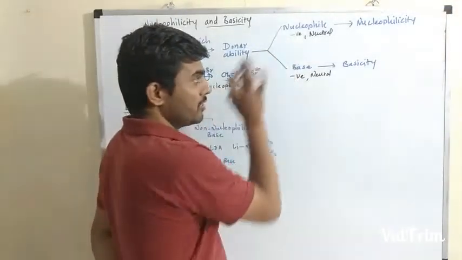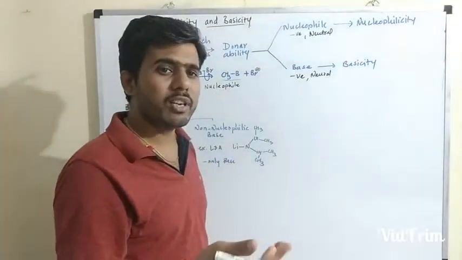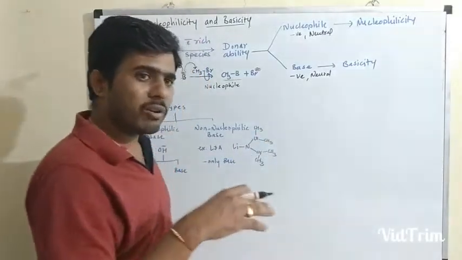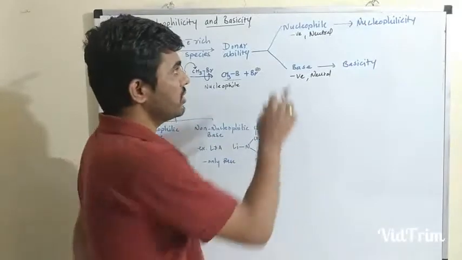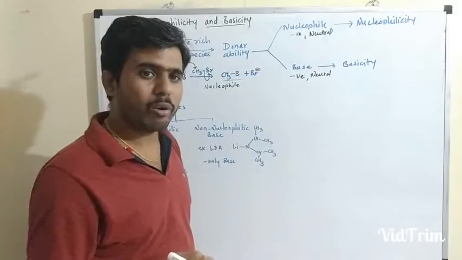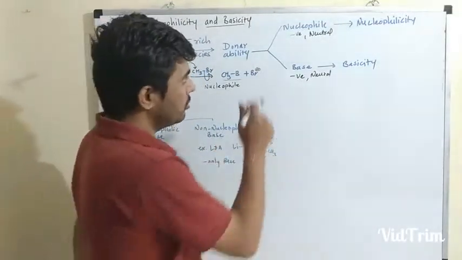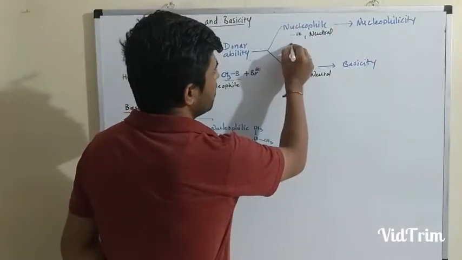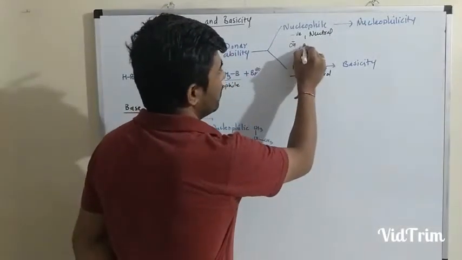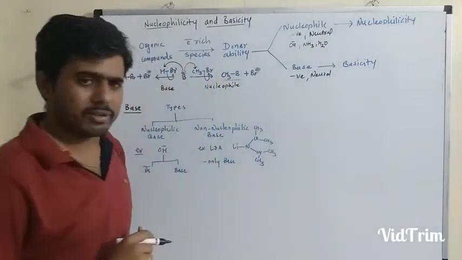Nucleophiles are species which are electron rich or negatively charged, or nucleus-loving species. When they attack an atom other than hydrogen to form a bond, they are known as nucleophiles. Bases are species which accept a proton or donate an electron pair to the H plus ion. Examples are OH minus, ammonia and the water molecule, which can act as a nucleophile or base depending upon the reactivity.